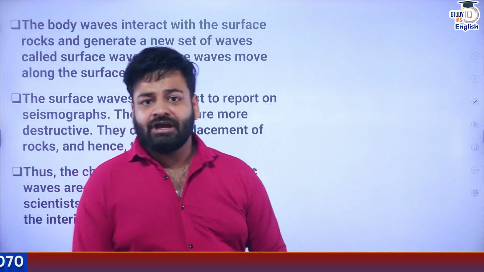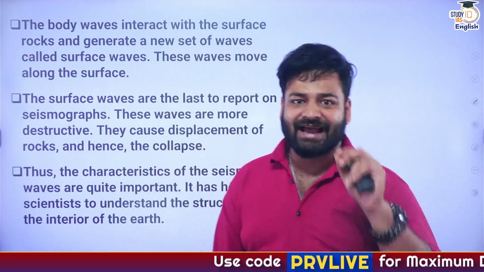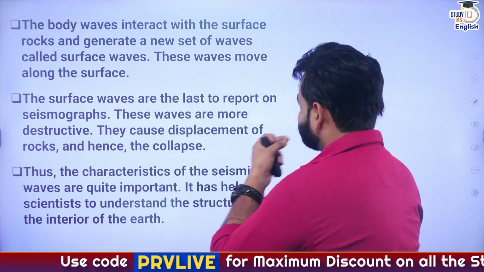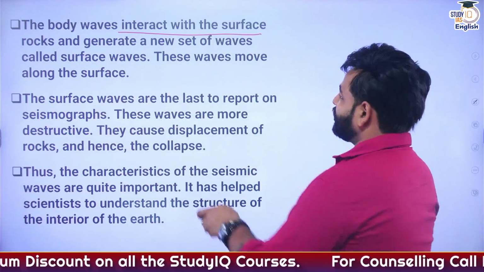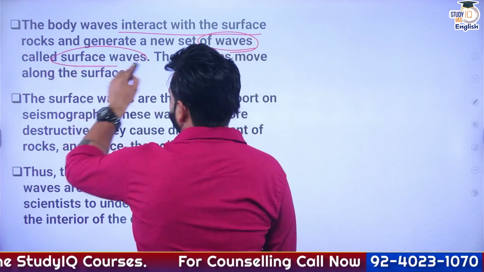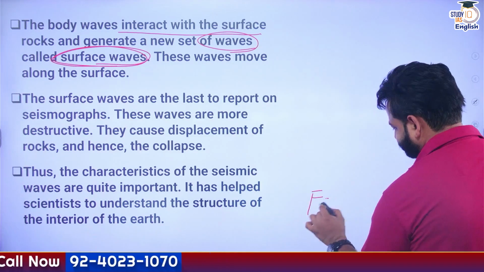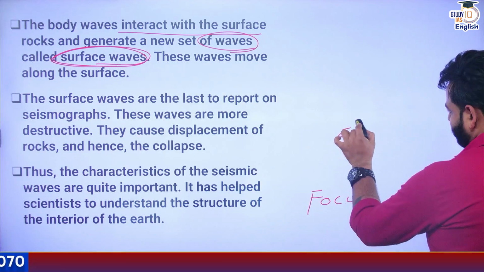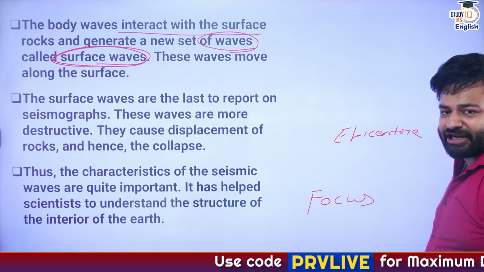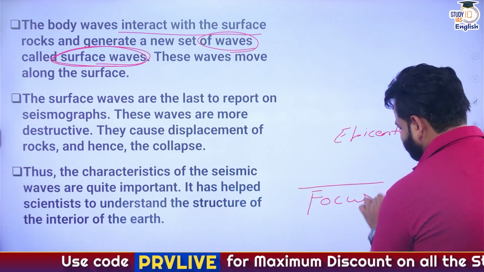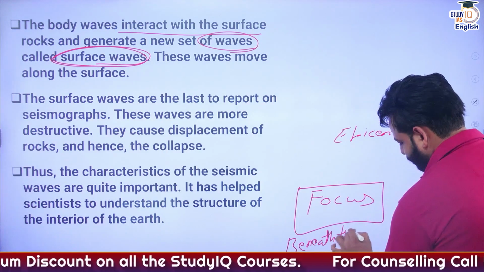Now, the next thing, the body waves. Remember, the body waves are striking onto the surface of the earth. What we can see here is that the body waves interact with the surface rock and generate a new set of waves known as surface waves. Remember, we have got the focus, we have got the epicenter. So let's differentiate between the focus and epicenter. Focus is the point beneath the earth surface.